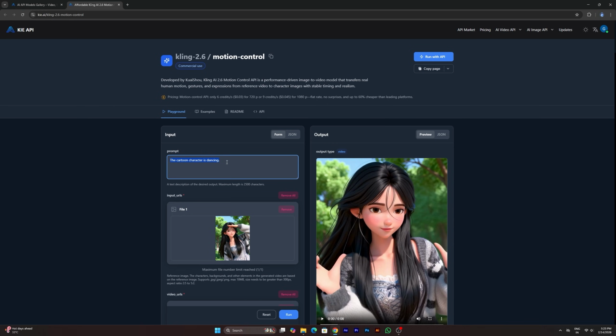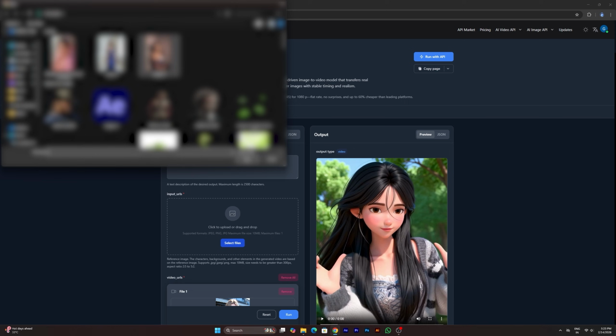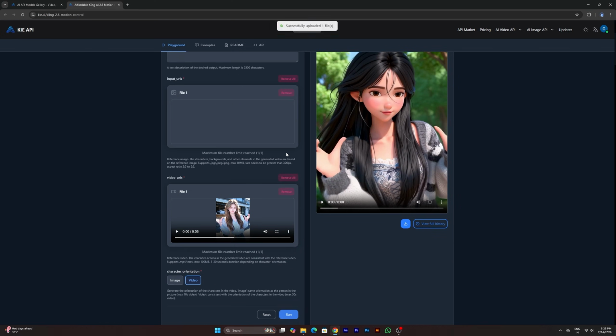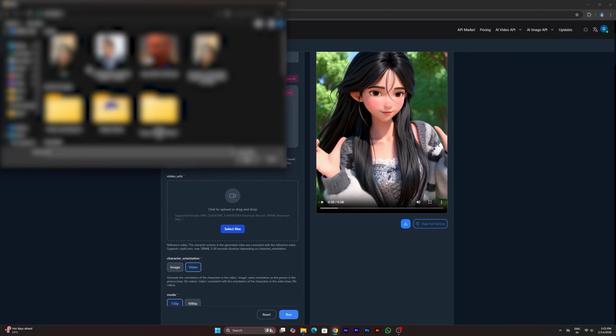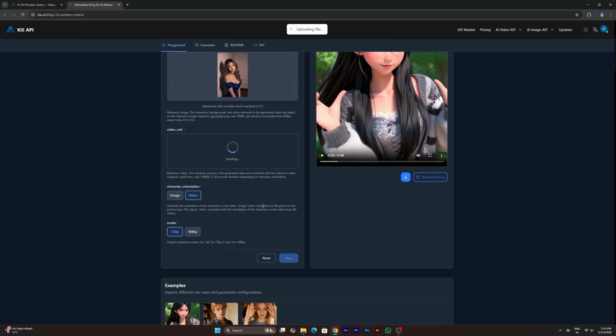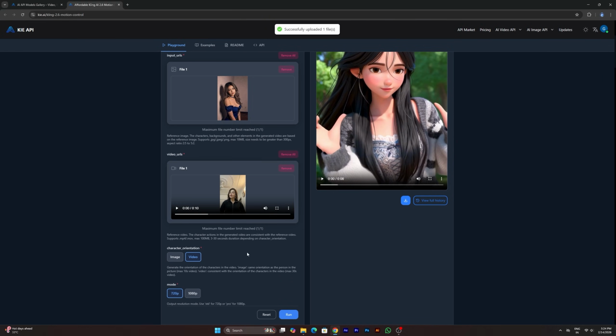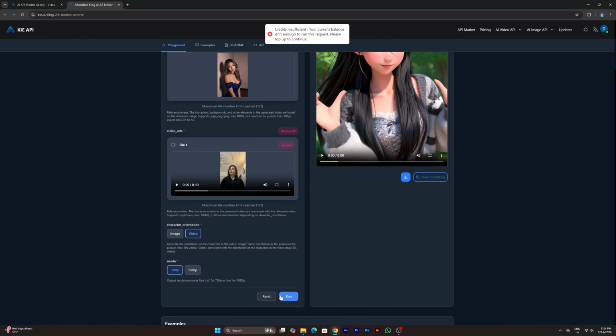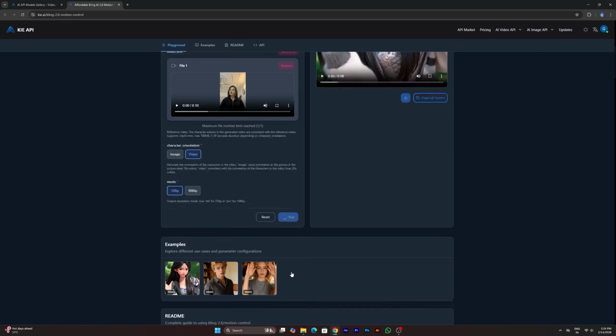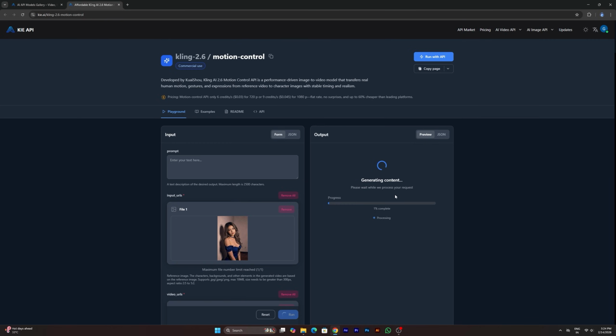Now delete the existing prompt. Remove the default photo and video and upload your own photo. Next, select 720p quality, which is perfectly fine for our needs. Then click on the Run option below, and your video will start generating.